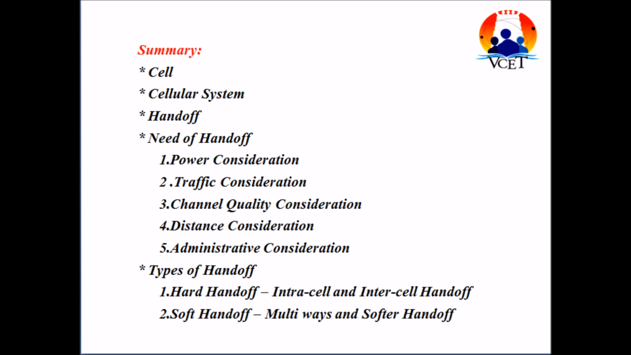Summary. In this video, we have seen what a cellular system is, and handoff. Coming to the needs, we have dealt with power consideration, traffic consideration, channel quality consideration, distance consideration, and administrative consideration. In the types of handoff, we have seen hard handoff and soft handoff. Hard handoff is again classified into intra-cell and inter-cell handoff, whereas soft handoff is again classified into multi-base and softer handoff.